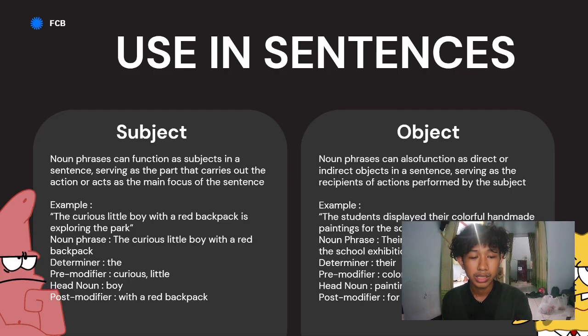Okay. So as a conclusion, that's all for me. As a conclusion, a noun phrase is a bunch of words that function as one, and can be subject or object. Its structure: the head noun as the object, the determiner as the base, and the modifier to show the definition or the description of the object. Okay, that's all for me.